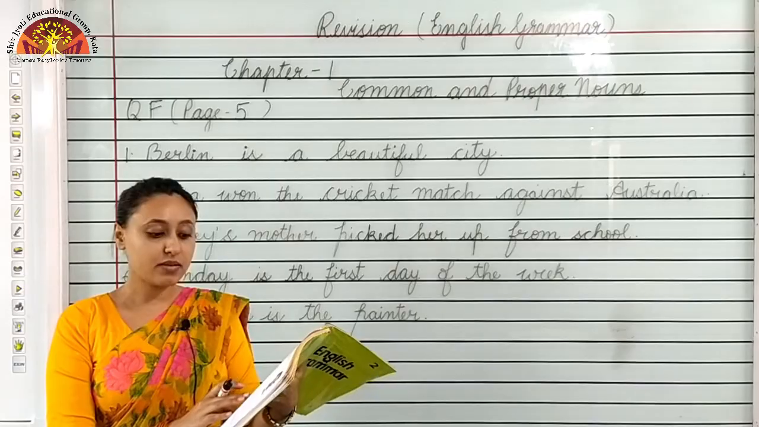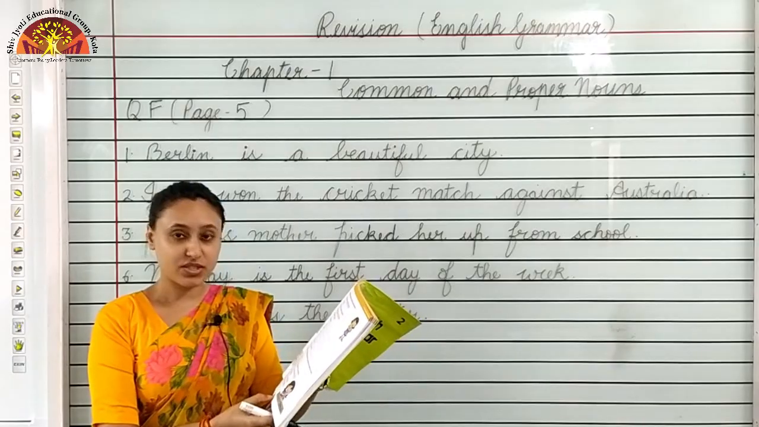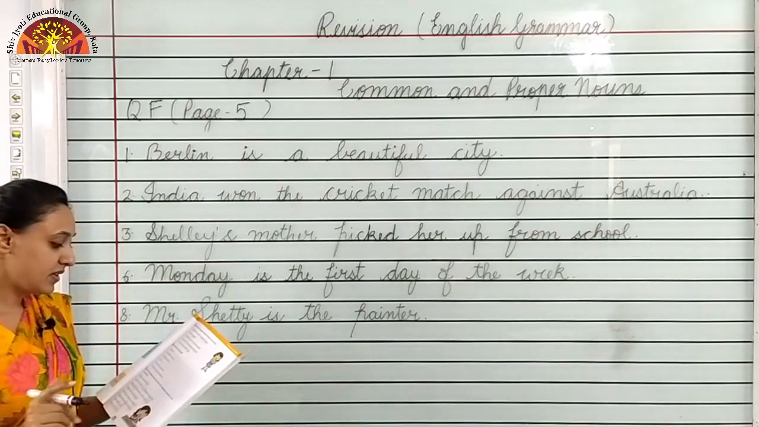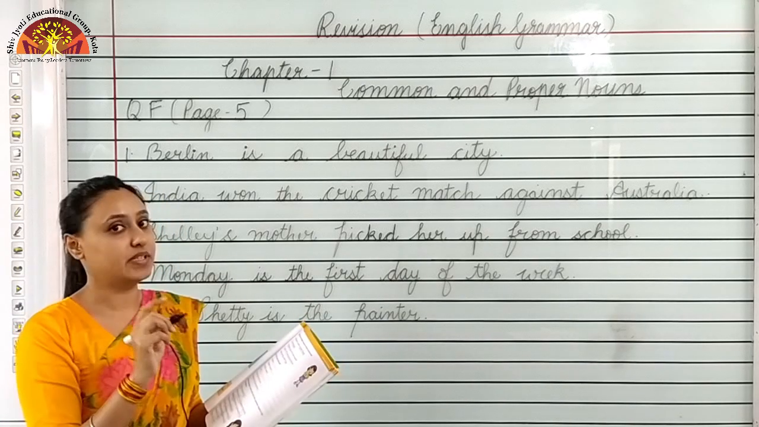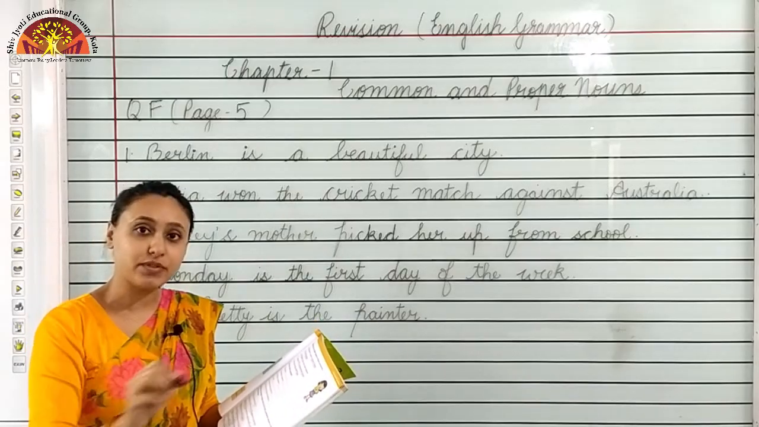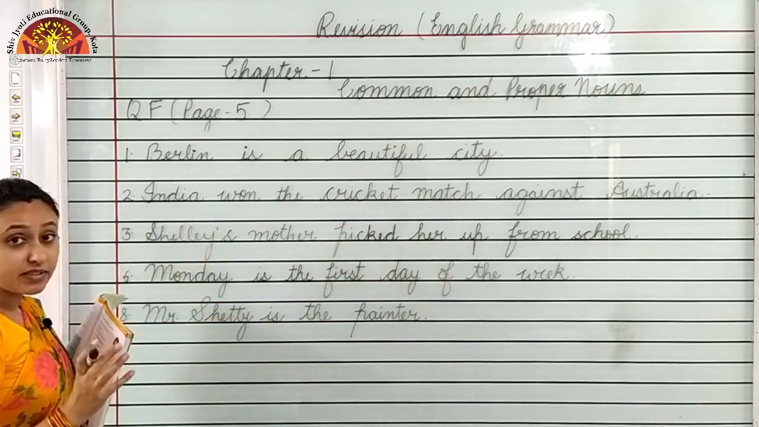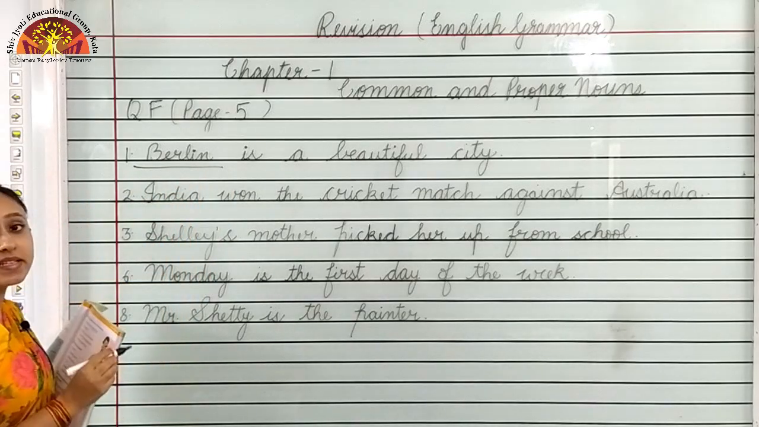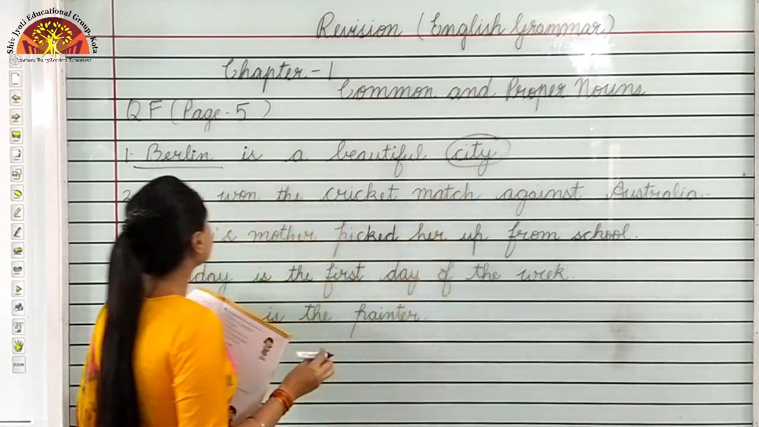Question F, underline the proper nouns and circle the common nouns in the given sentences. Children, this is on page number 5. Number 1, Berlin is a beautiful city. First, what you have to do? You have to underline the proper noun and circle the common noun. Proper noun is special name. You have to underline it, and common noun you have to circle it. Berlin is a beautiful city. So, Berlin, a specific name is given to it. So, what we have to do? We have to underline it because this is proper noun. Then, city. City is a common noun.